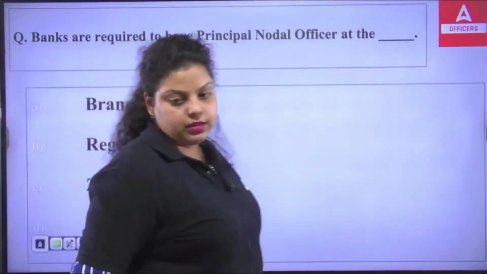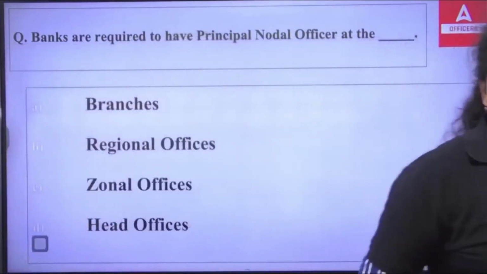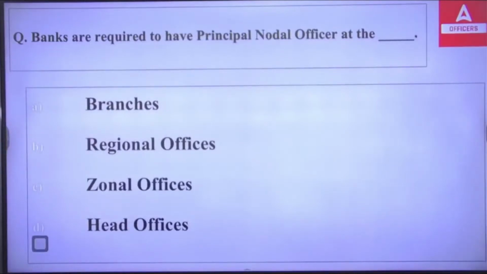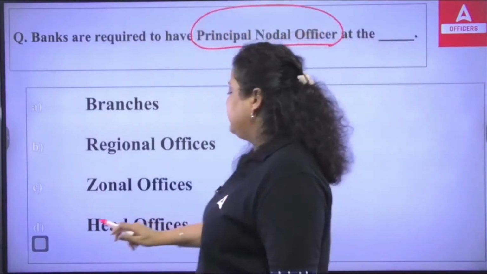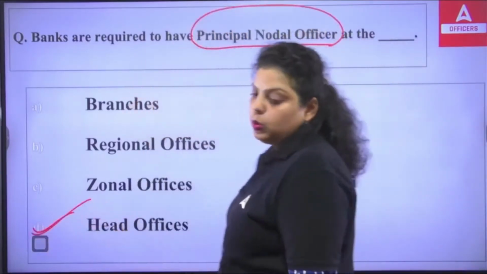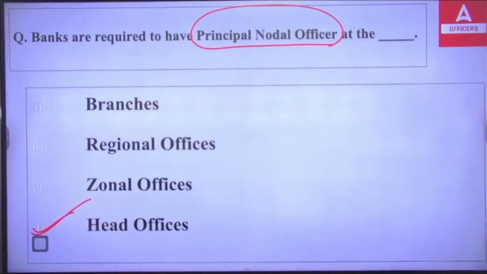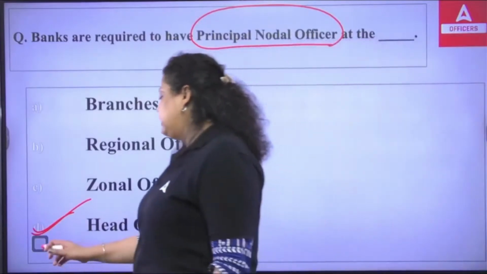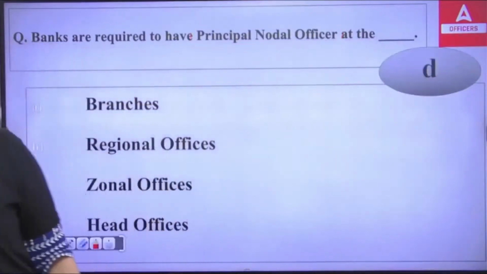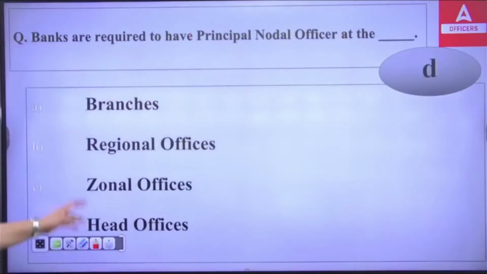A, B, C or D. So this principal nodal officer banks have to have at their head office. They have to have the principal nodal officer at the head office of the bank. So the right answer is option D.